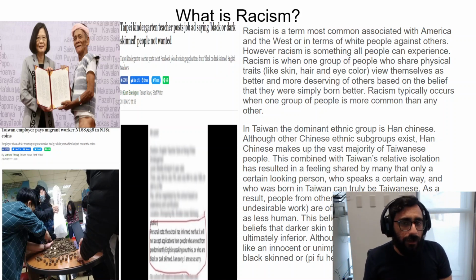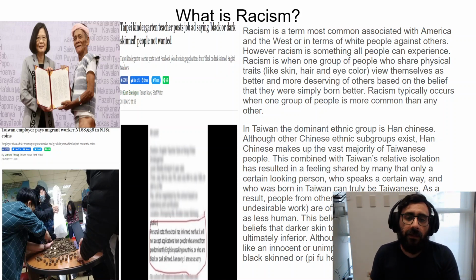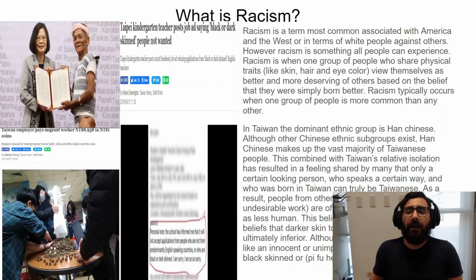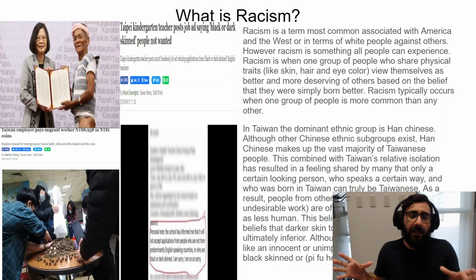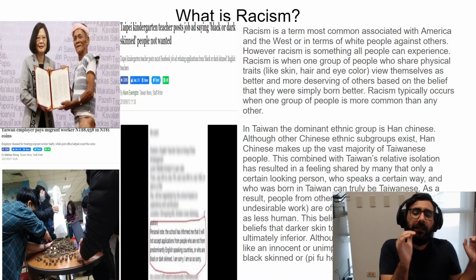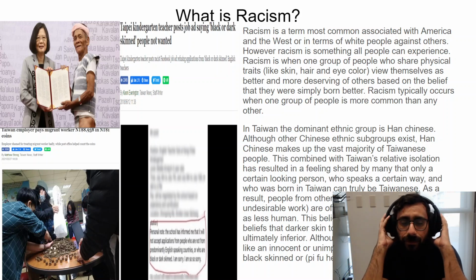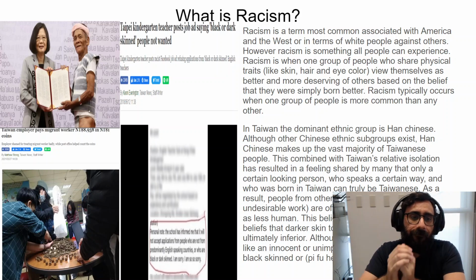And in Taiwan, there's actually a history of looking down on people who are not Chinese, especially people who have dark skin. And so this cultural element has a negative impact on how these migrant workers have been treated in the past and today.